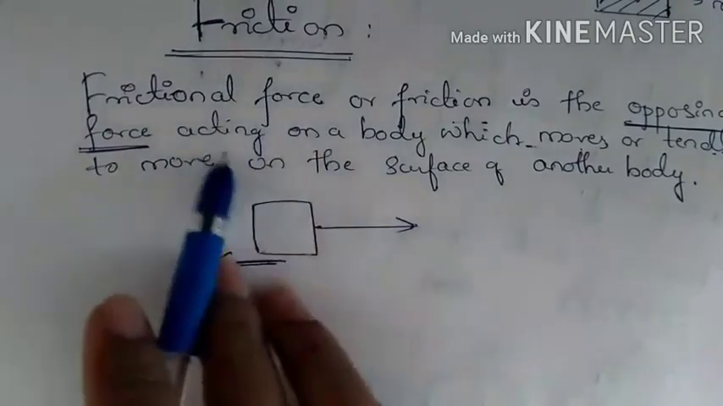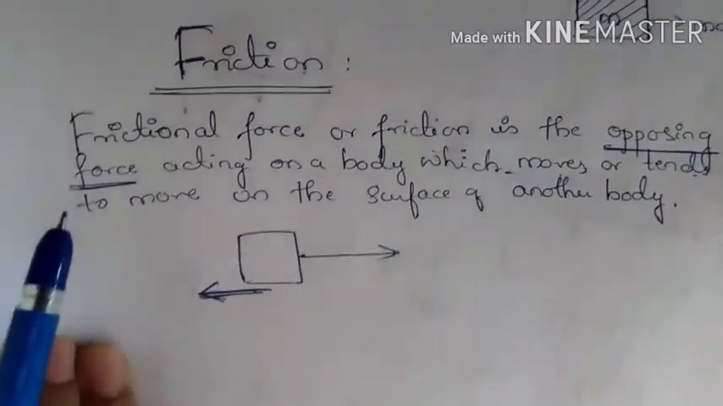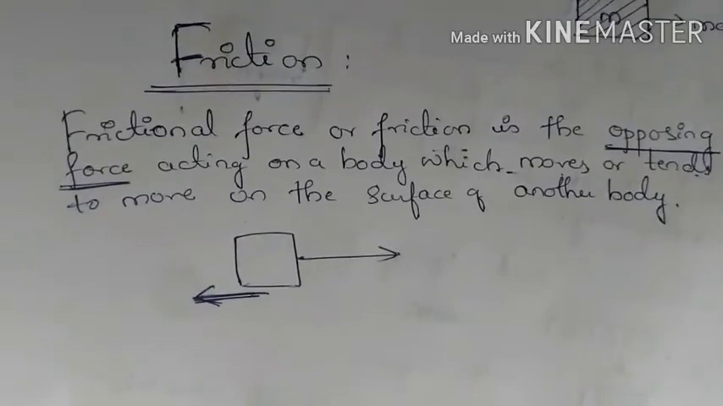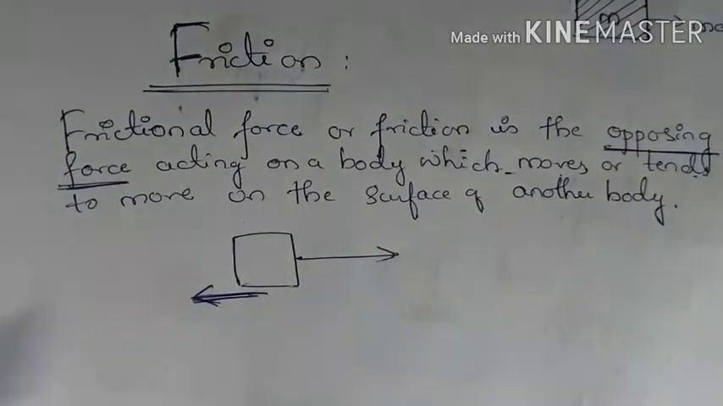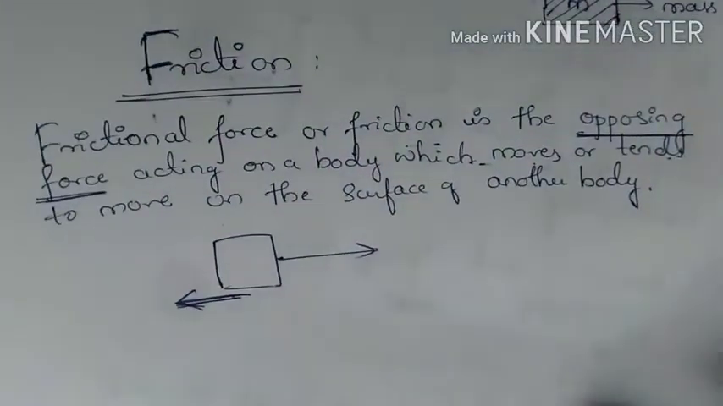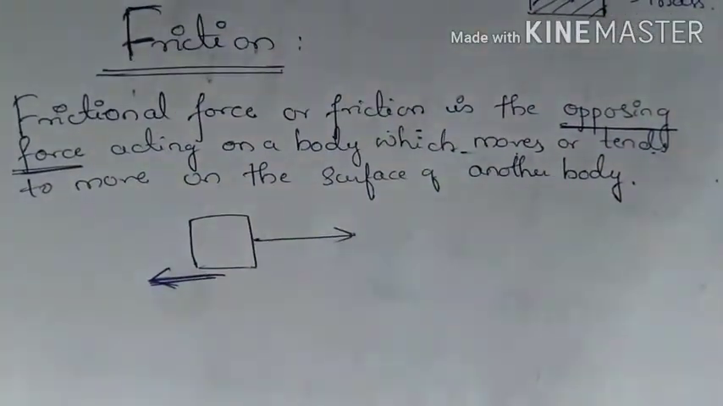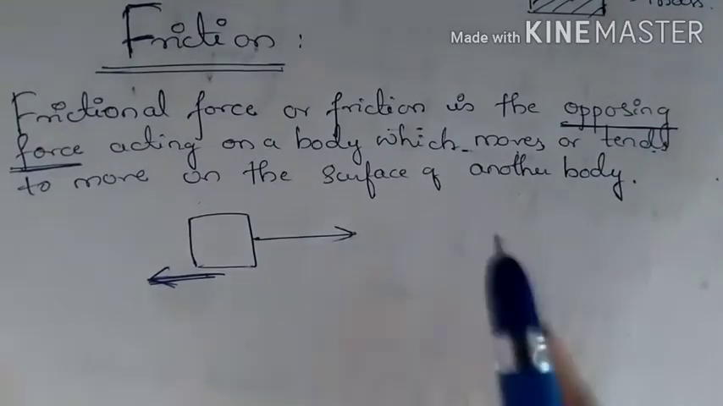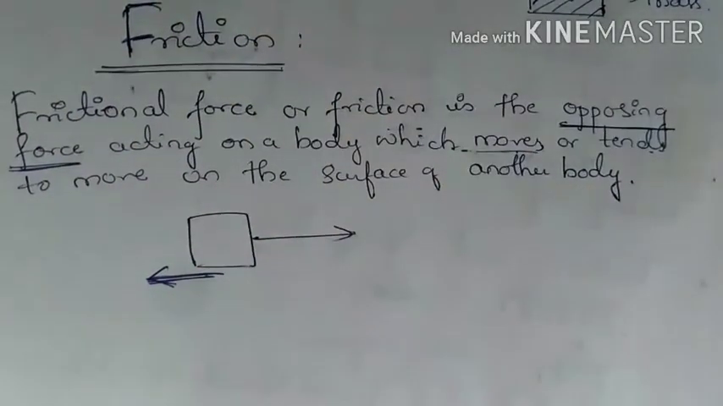So this frictional force occurs everywhere. There is no restriction to this force. So when does this friction force occur? When a body moves or tends to move. If the body is at rest, then the frictional force will be zero.